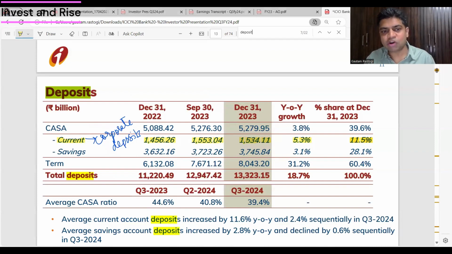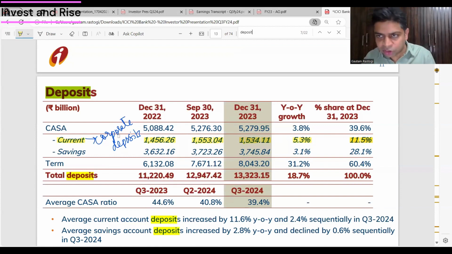Corporate deposits for ICICI Bank are 11.5% as per the latest reported financials. For Silicon Valley Bank, it was much higher, because, as I said, they had a very homogeneous deposit franchise, a homogeneous deposit profile. In the case of ICICI Bank and some other banks in India, it's very heterogeneous. Retail participation is very high. Ideally, you should be looking at what portion is corporate deposits and what portion is retail.